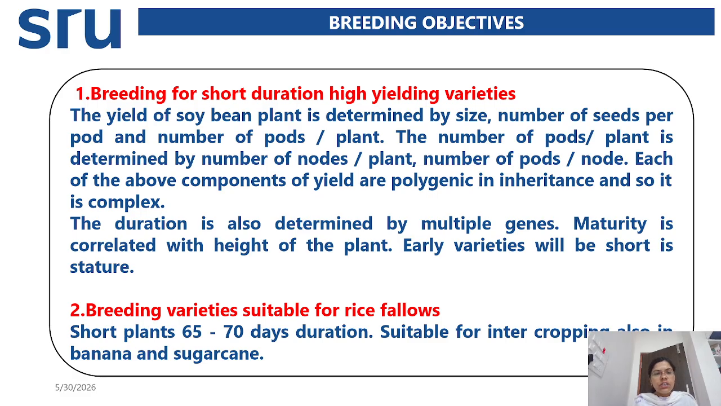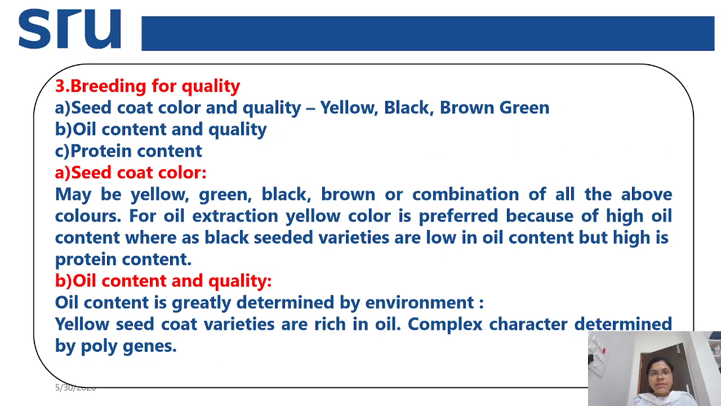Generally, we have to select short duration varieties of around 65 to 70 days, which are suitable for intercropping, in the case of banana and sugarcane crops. And next is breeding for quality. Generally, the seed coat color and the quality. Here the seed coat is yellow, black, or brown-green.